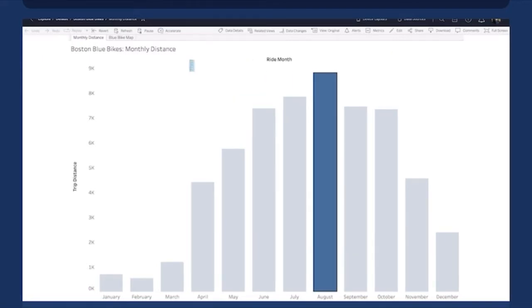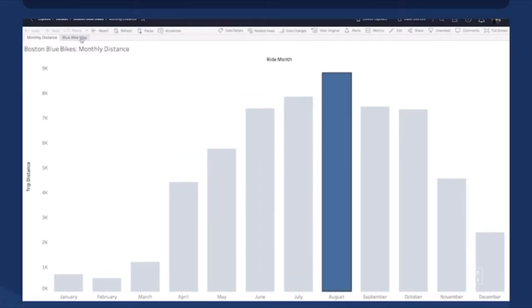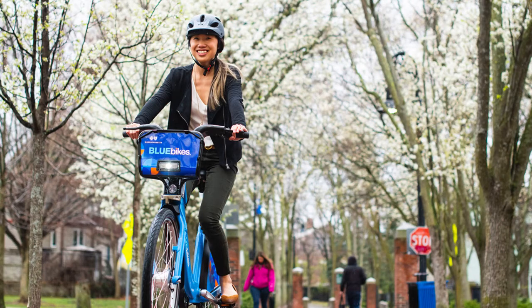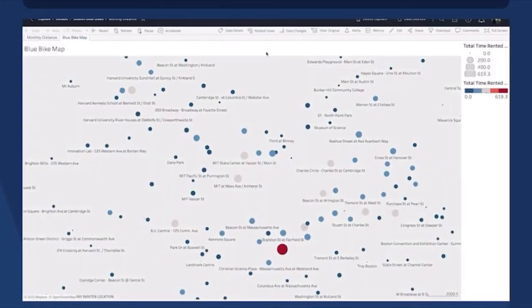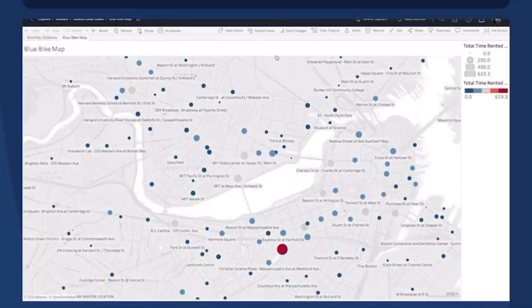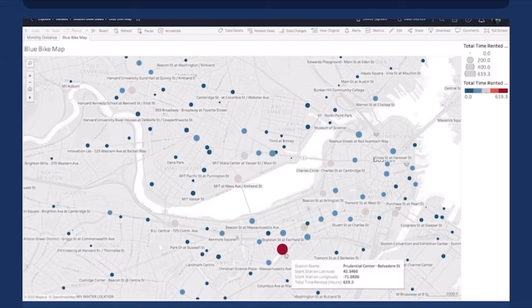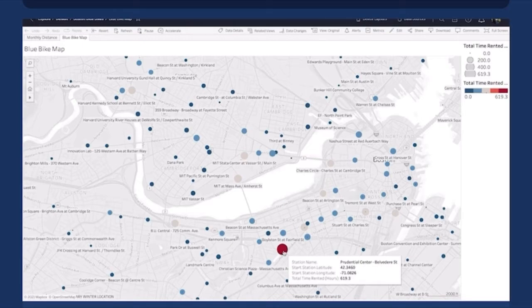Let's go to another viz about blue bikes. So now I'm looking at a map of the Boston area. These are different stations, and the circles and the color are telling me how long bikes were rented from different stations. Immediately I noticed that the Prudential Center looks really popular. Let's use explain data to help us understand why.